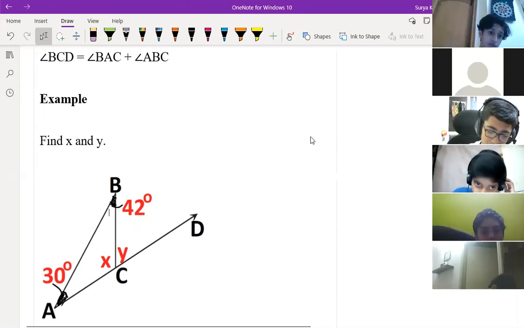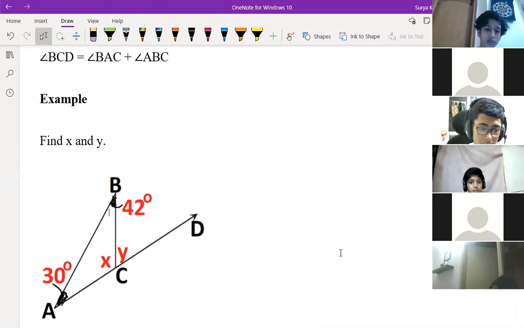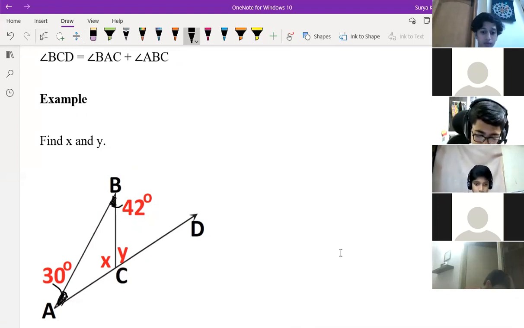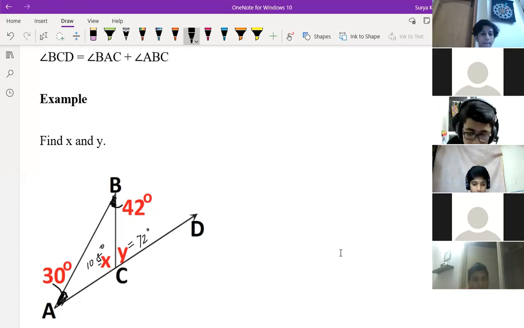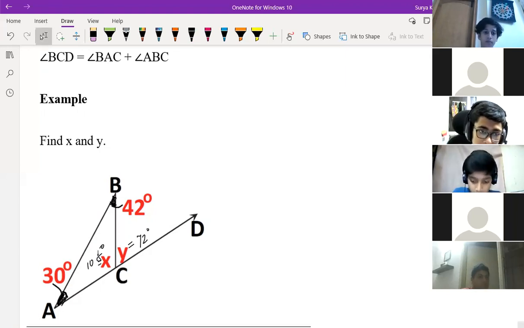Rishikesh, you found it, I think, right? Yes, sir. Y is equal to? Yes, sir, even I found it. I have also found it. Okay, till Sahil. So Y is equal to? 72 degrees. Okay. And X is equal to? 108 degrees. Sai Charan, you got the answer? Yeah, sir. Nihar? Yes, sir, I got it.